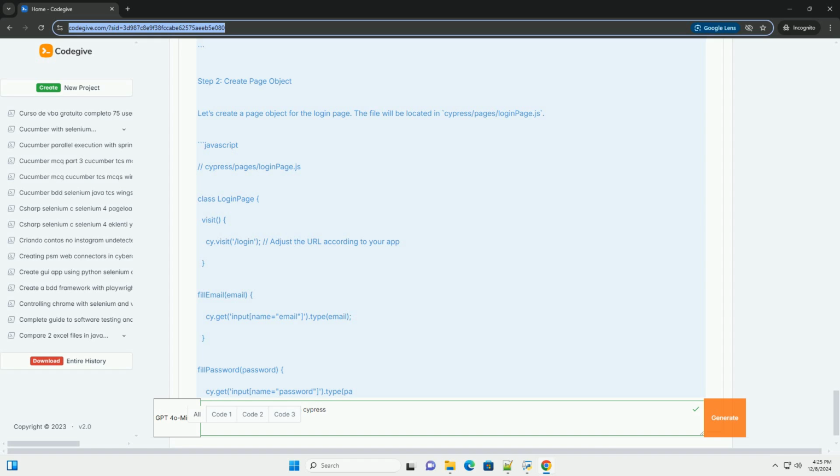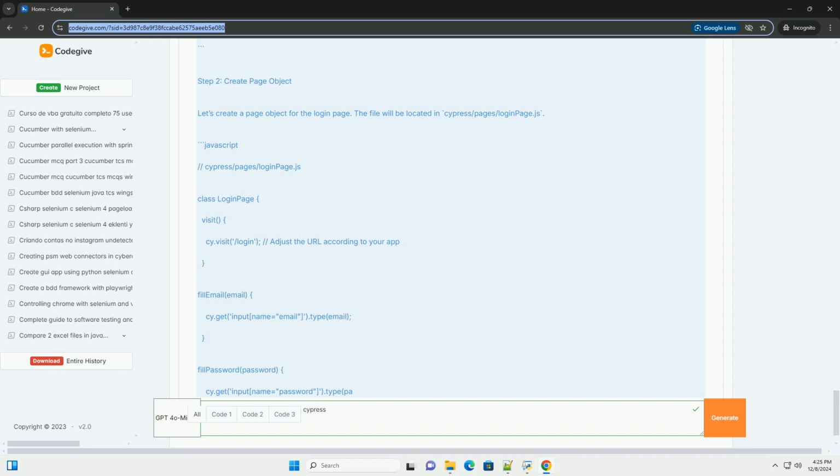Step 1, Directory Structure. To implement POM, we need to organize our code effectively. Here's a suggested directory structure: /cypress, /integration, /tests, login.spec.js, /pages, loginpage.js.